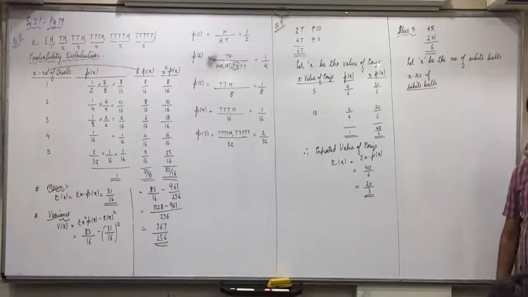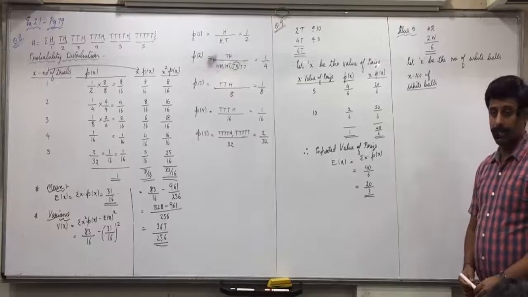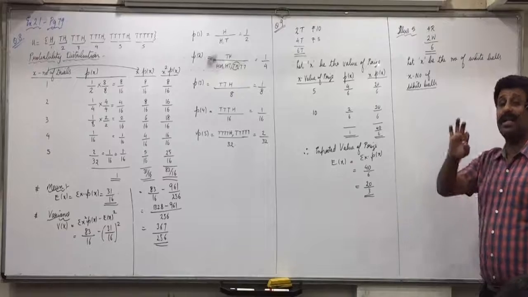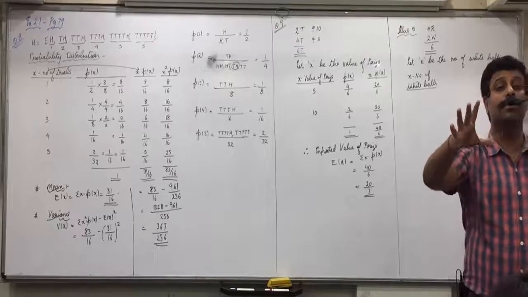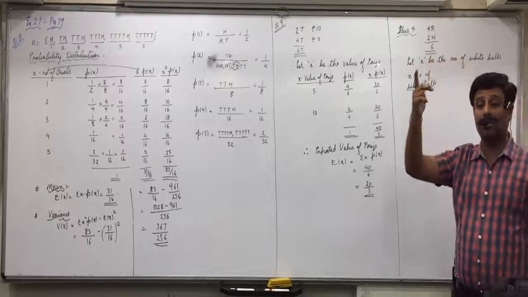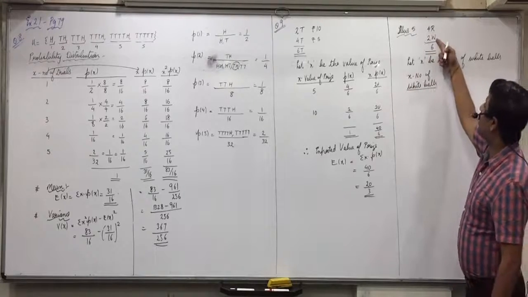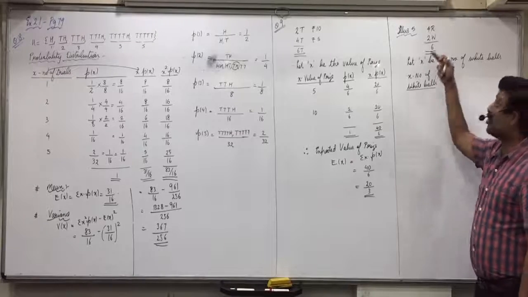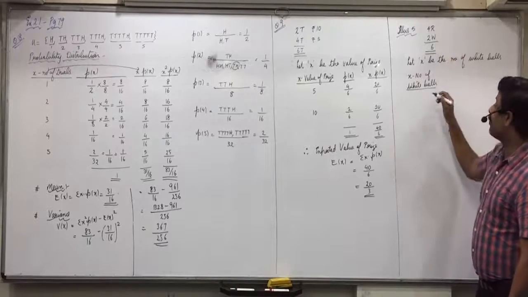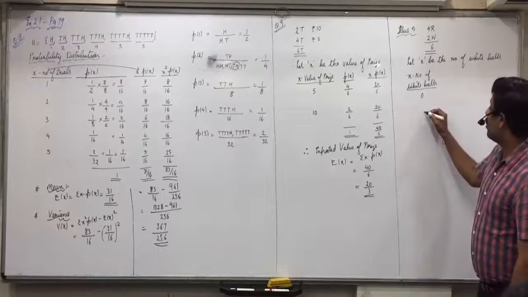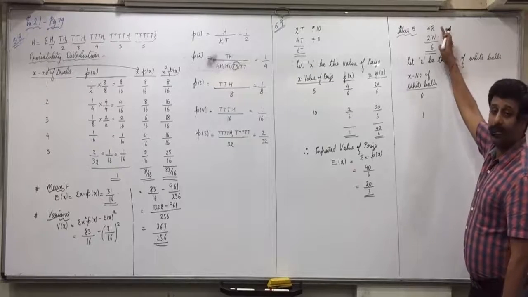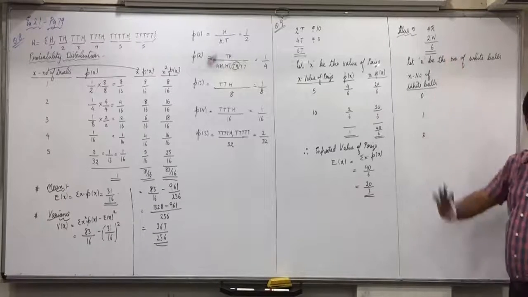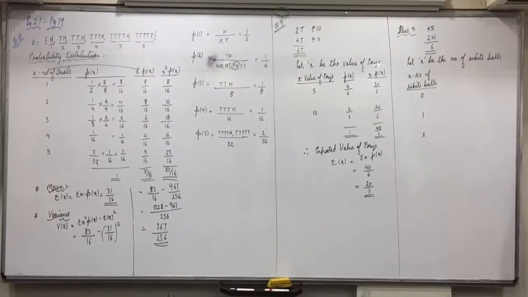Renuka? 1, 2, 0, 1 and 2. Yes, yesterday itself I told you, start always with 0. Yesterday 0 was not possible, but here 0 white, that means how many red balls? 2 are selected. So are 0 white and 2 red possible? Yes. Then 1 white and 1 red? Yes. And then 2 white and 0 red? Yes. Did you understand this?